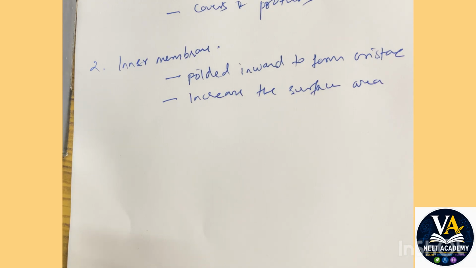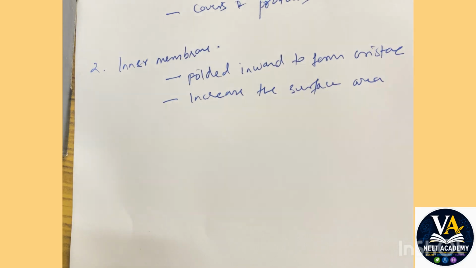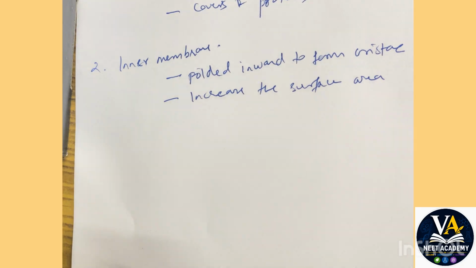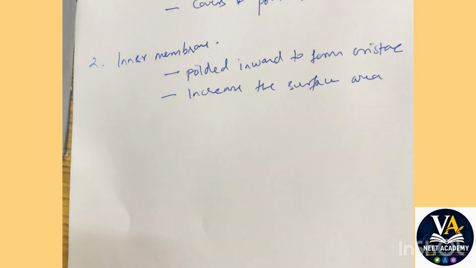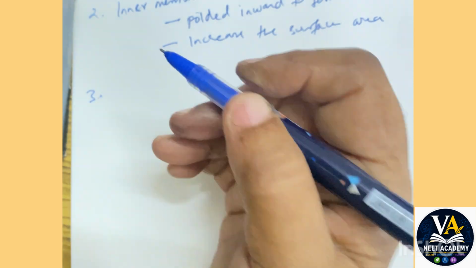Now why do we have to increase the surface area? Because this inner membrane is responsible for the production of ATP, or rather, the inner membrane possesses the enzymes for the production of ATP. Hope you got it. The inner membrane is folded to increase the surface area of the mitochondria because we need lots of energy production. That's the main function of mitochondria.